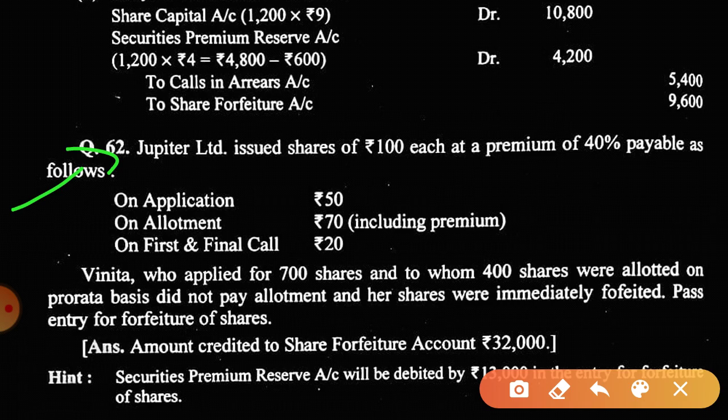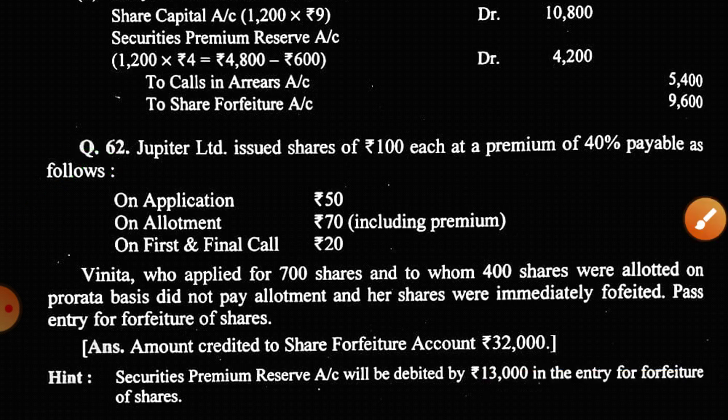When the amount of share is received on securities premium partially. Because up to now we have discussed when the amount of securities premium is received fully, or when the amount of securities premium is not received. But in this question, the amount of securities premium is received partially. So what will be the treatment? We are going to read this question.